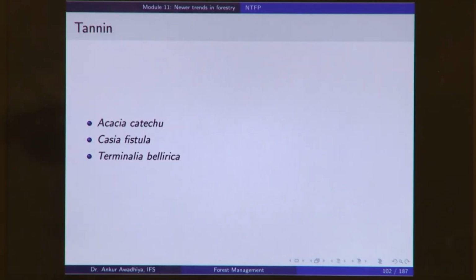So, these are three common species that provide us with tannin. We also get dyes from plants like Indigofera tinctoria, Crocus sativus, Artocarpus lacucha. So, we get different dyes from the forest and these dyes also are a part of the non-timber forest produce.